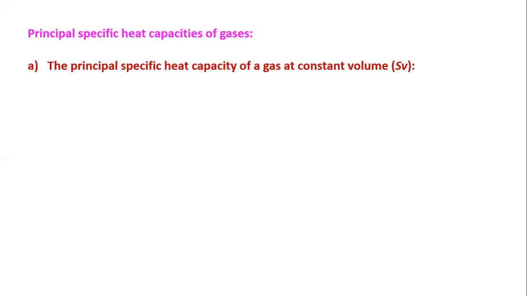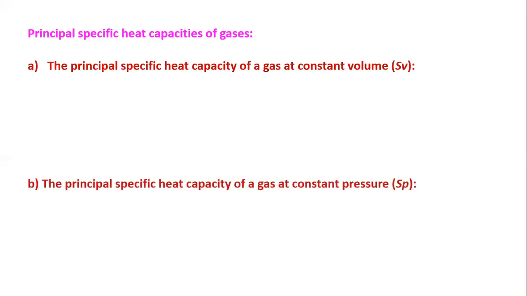Now after that, principal specific heats of gases. Now we have to consider specific heat of gases, and gases have two specific heats. Principal means specific heat at constant volume, and the second one is at constant pressure.